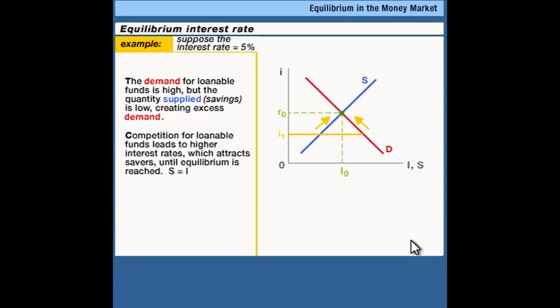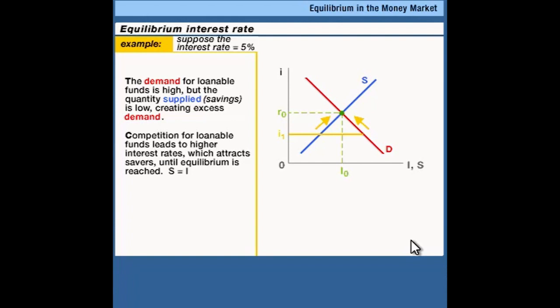You get the same story if you start at an interest rate that's too high. If the interest rate I1 were way up here, then you'd have everybody wanting to save and fewer businesses wanting to borrow, an excess supply of loanable funds. So what would happen in this case is that savers would have to accept a lower interest rate if they wanted to get any kind of return on their money.